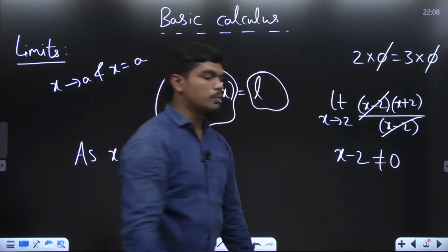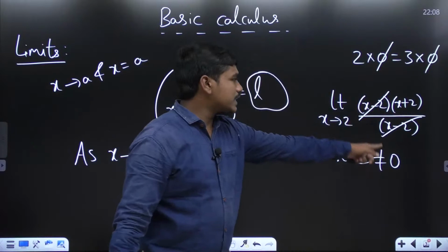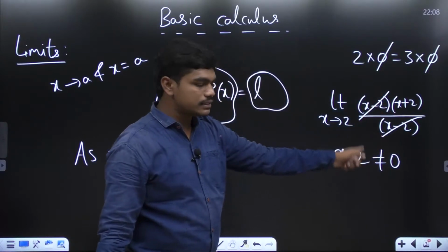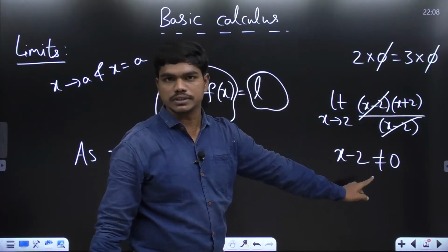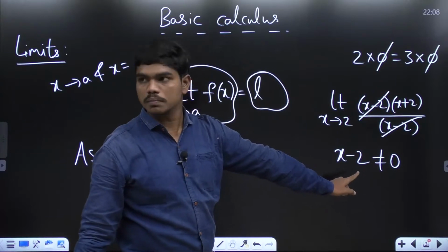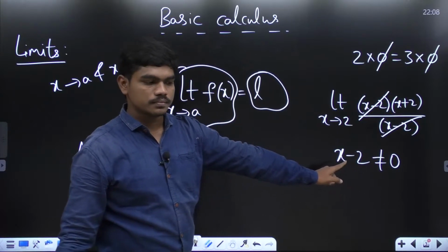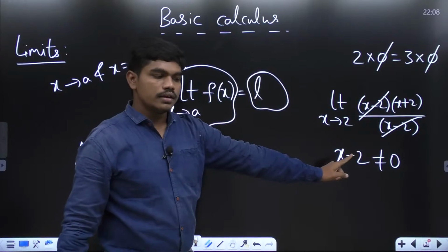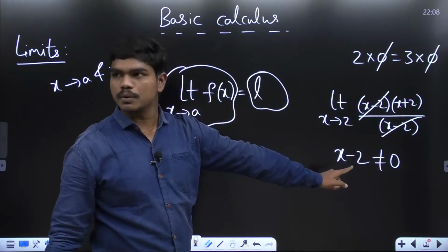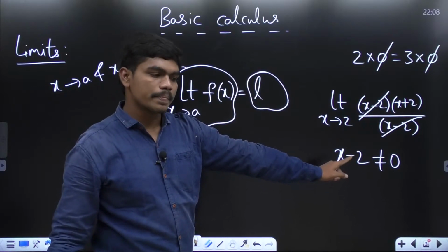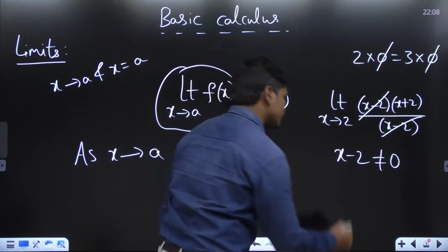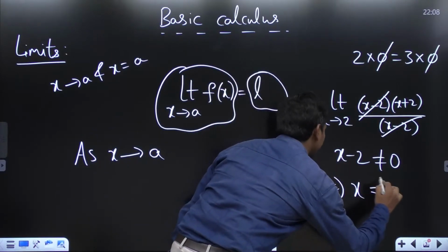Correct? Yes or no? Please tell me, if I am cancelling this x minus 2 on both numerator and denominator, can I write this x minus 2 is not equal to 0? Yes or no? Please tell me, all of you. Whoever is on live. Yes. So if you are able to write like this, which means x is not equal to 2.